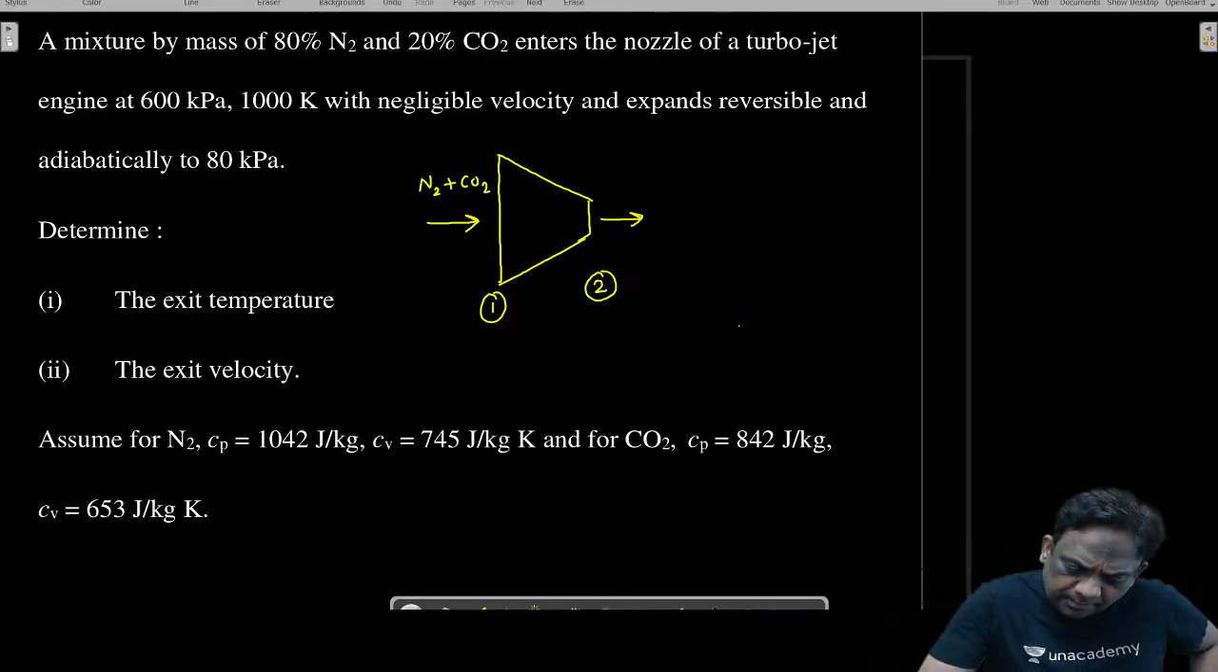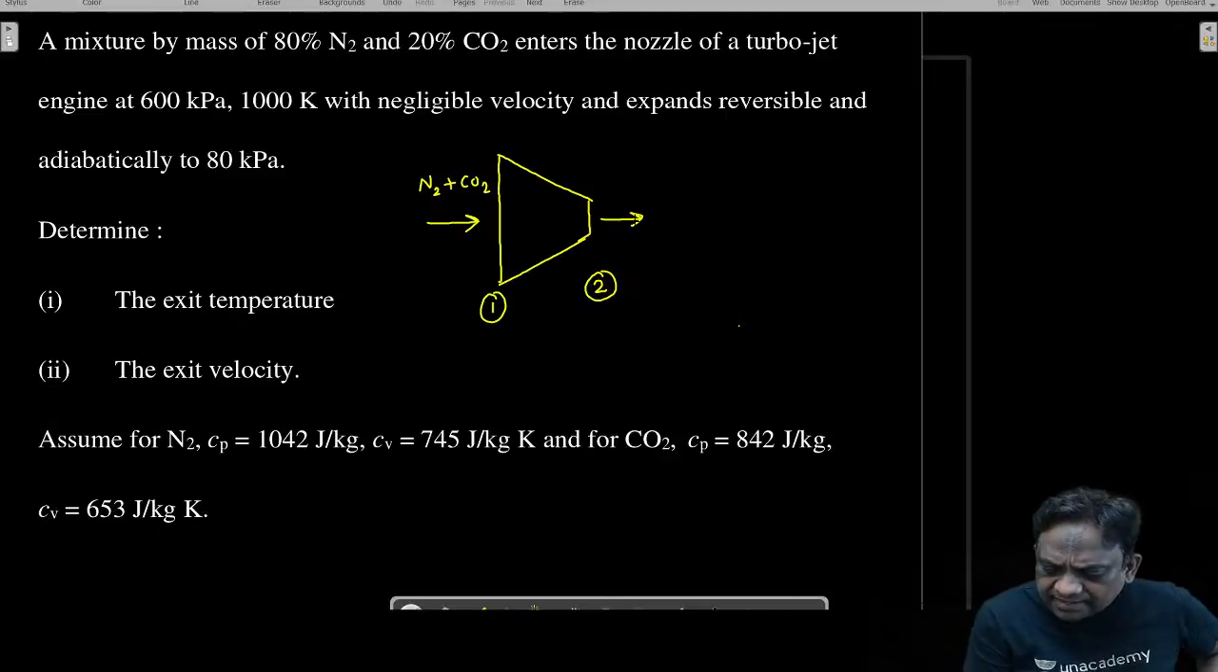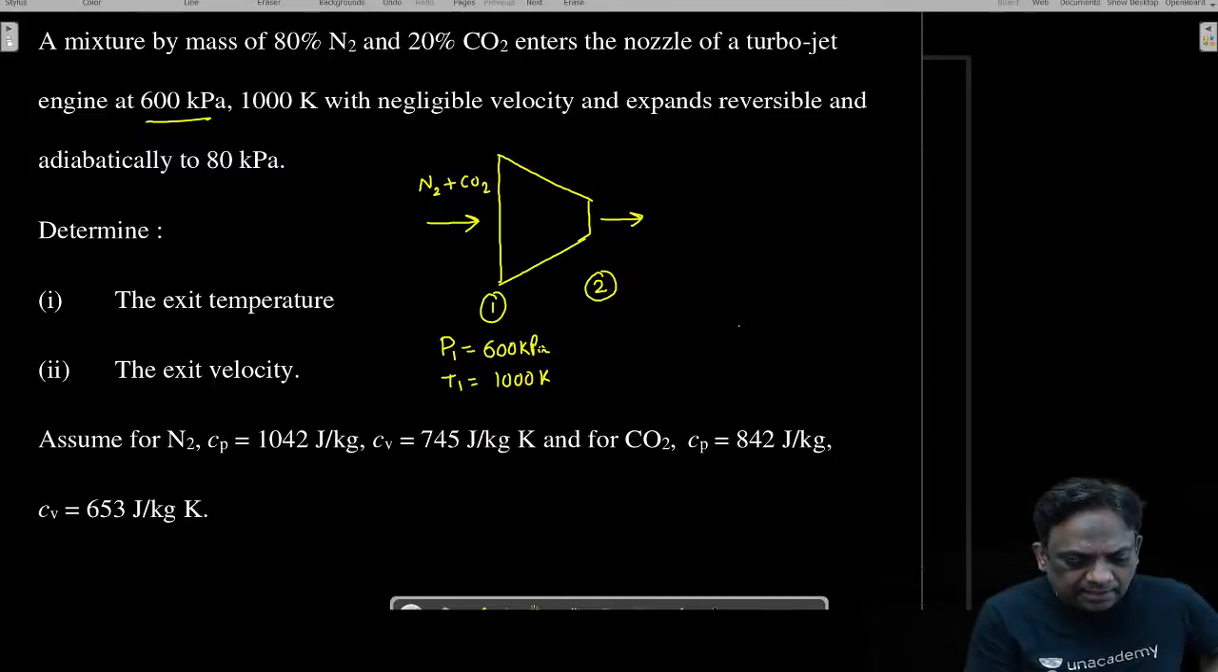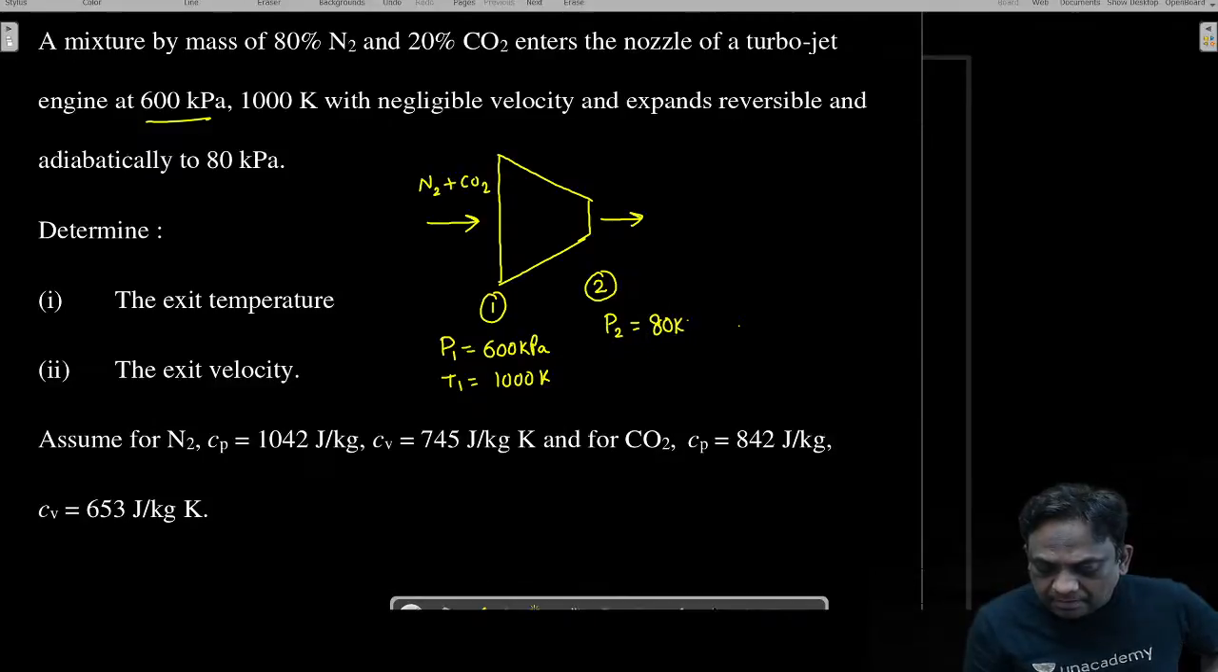Let us do this. A mixture of nitrogen and carbon dioxide is entering and leaving this nozzle. The inlet pressure is given as how much? The inlet pressure is 600 kilopascal and the inlet temperature is 1000 Kelvin. And the exit pressure is given as 80 kilopascal. But I don't know what the exit temperature is.